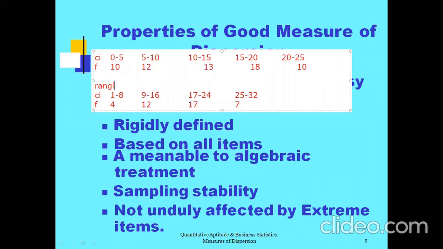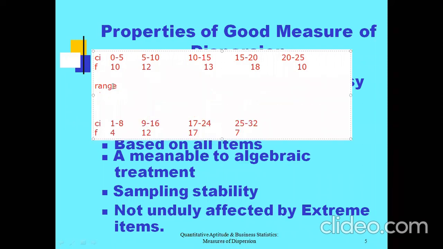Sir, how to calculate range? Very simple. Consider the lower limit of the first class as the lower value, and consider the upper limit of the last class as the higher value. So we need the highest value and the lowest value. The highest value is nothing but the upper limit of the last class. Similarly, the lowest is the lower limit of the first class.